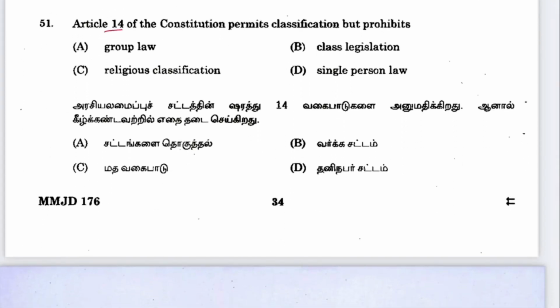Next is 51. Article 14 of the Constitution permits classification but prohibits class legislation. B is the answer.